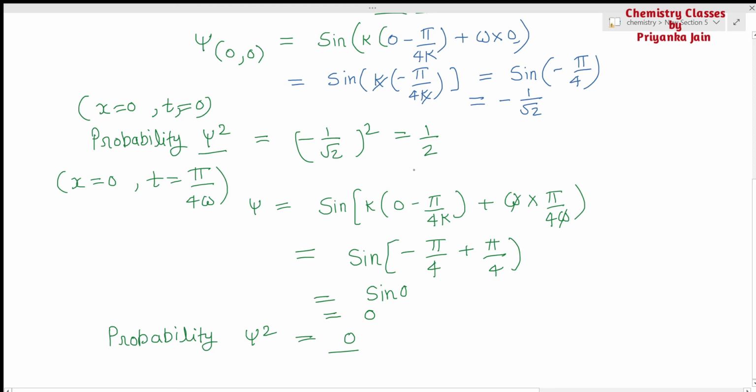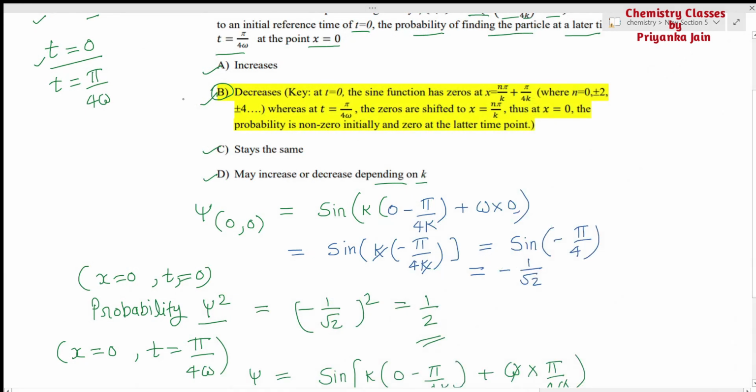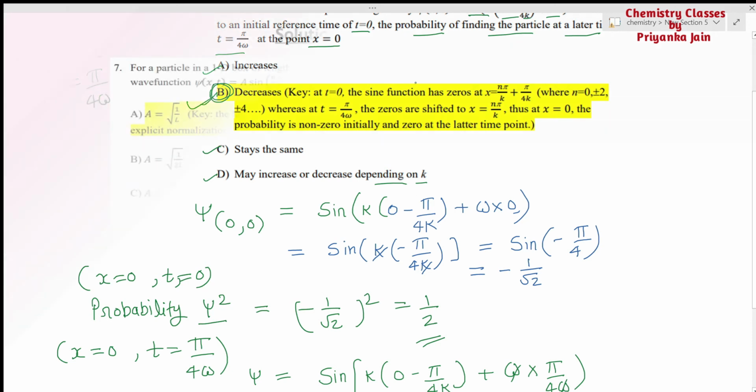So firstly, the probability you have seen here is 1 by 2. Now the probability is equal to 0. So probability is going from 1 by 2 to 0. It means probability is decreasing. So we can write down that the probability is decreasing. Okay, so if you see in the question paper, you will see this B option is the right answer. It means the probability is decreasing.